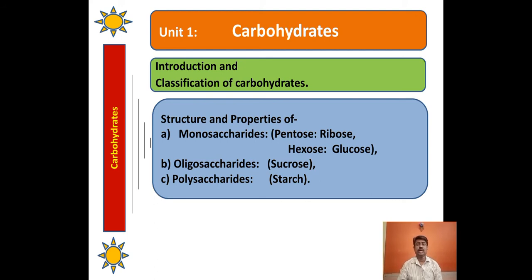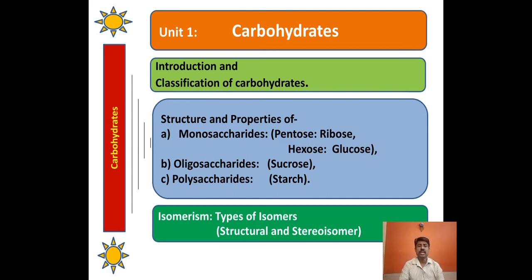Ribose is a pentose sugar and glucose is a hexose sugar. The oligosaccharides are further divided on the basis of how many monomers there are, that is a disaccharide, trisaccharide, tetrasaccharide, then pentasaccharide, like that. So sucrose is a disaccharide, that example we will learn here, and for polysaccharides, the example is starch.